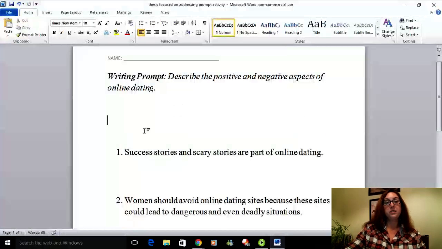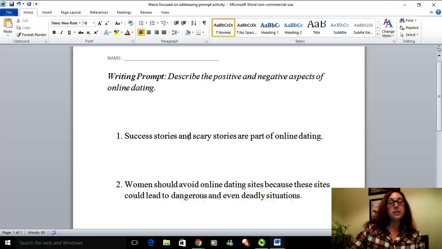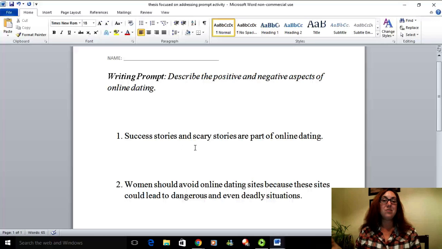Next one says success stories and scary stories are part of online dating. This is a thesis that is actually not addressing the prompt. The prompt is asking for these positive and negative aspects of online dating. The word stories immediately suggests that these could just be stories and may not be real aspects of online dating.